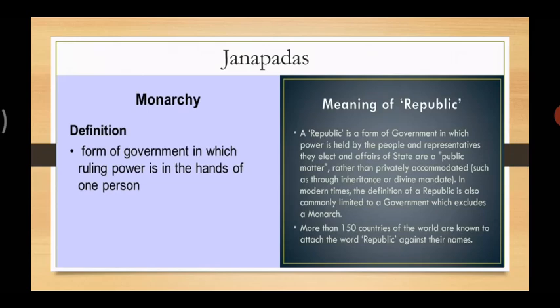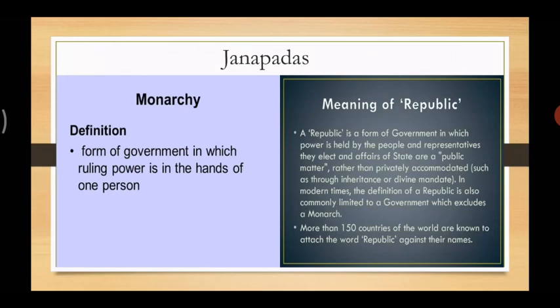And then when we talk about a republic, a republic is a form of government in which power is held by the people. So here it is held by the people and their representatives. In monarchy it is held by only one person, but in a republic it's not held by one person. It's held by the people or the representatives they elect. And the affairs of the state are a public matter, altogether, rather than privately accommodated.